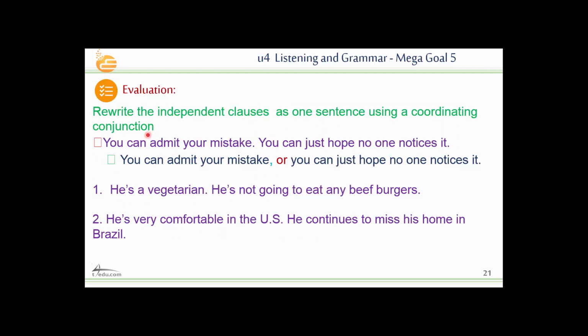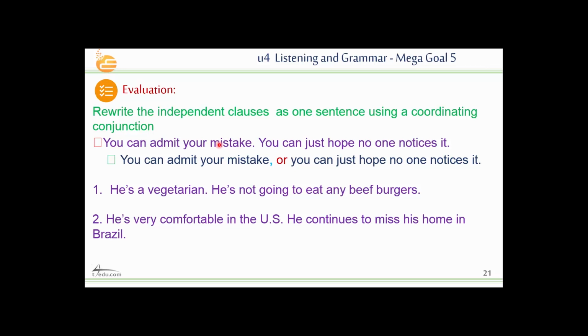Now, we write the independent clauses as one sentence using a coordinating conjunction. You can admit your mistake. You can just hope no one notices it. So here we have two sentences, two independent clauses. Each one of them can stand alone and gives a complete thought. But what if I want to connect them